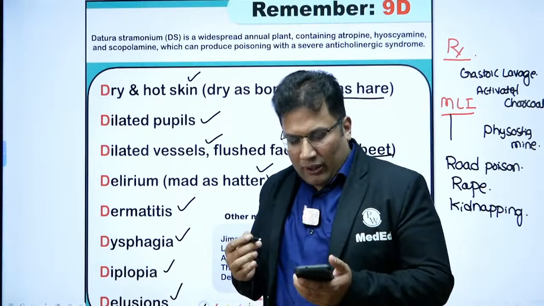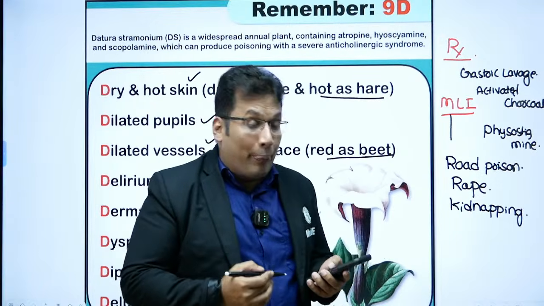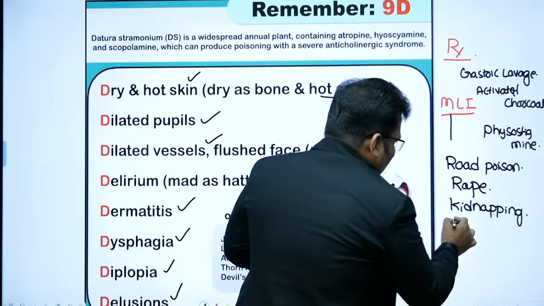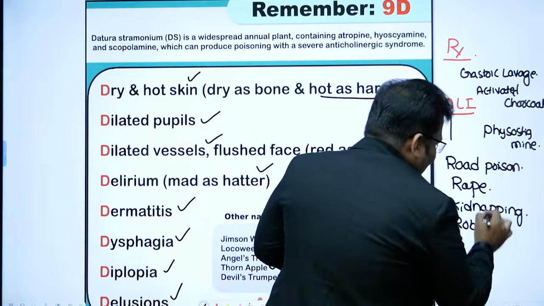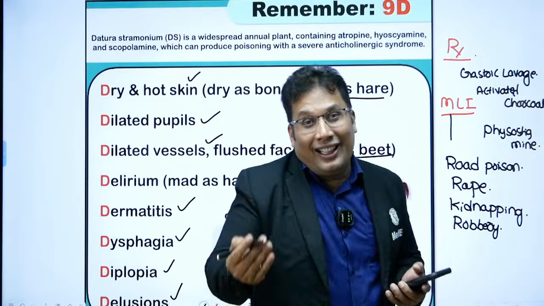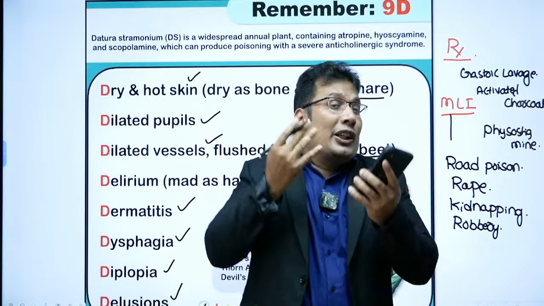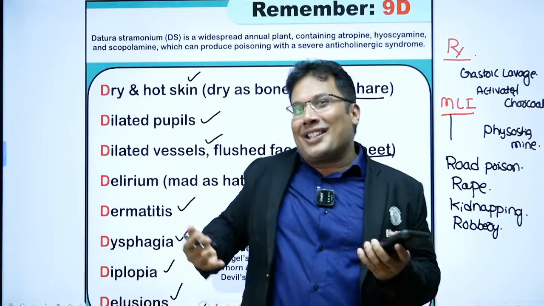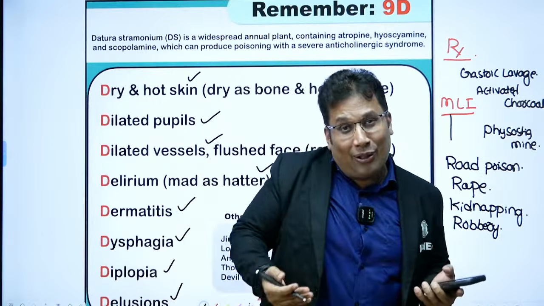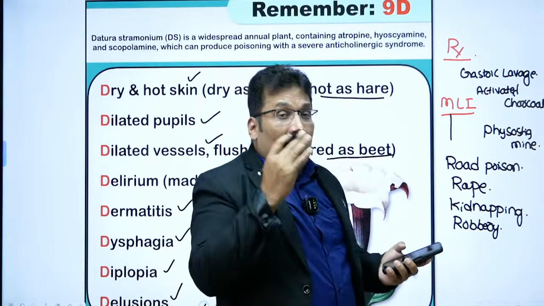It is used in sexual assault, theft, railroad poison, and robbery. It can be mixed with roti or curry and given to travelers in trains and buses. So it leads to a confused state. When a person is confused, there are chances of robbery and kidnapping as well. So this is basically Datura poisoning.